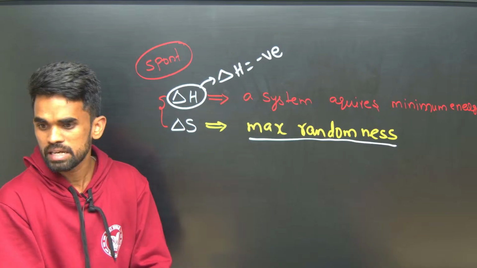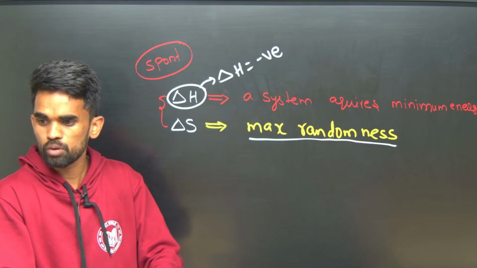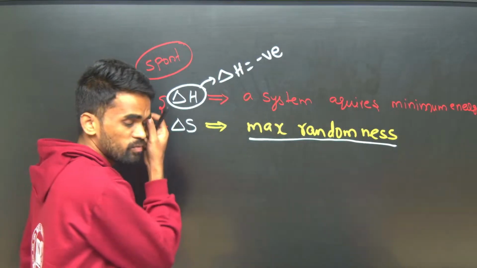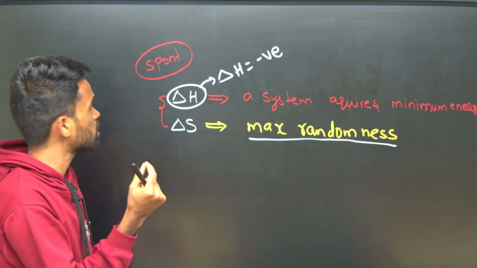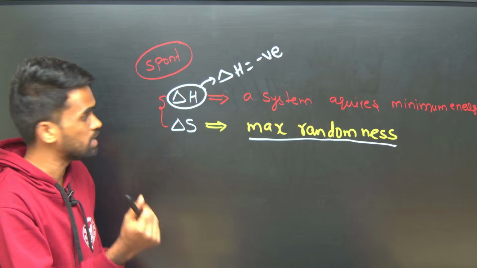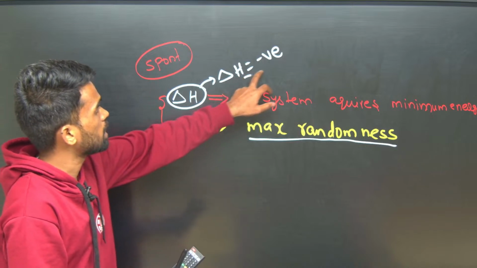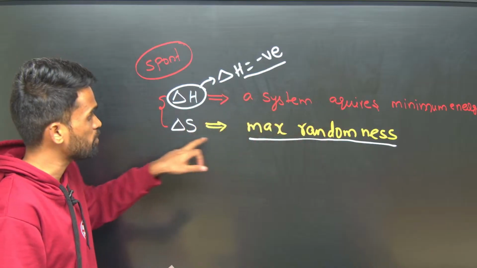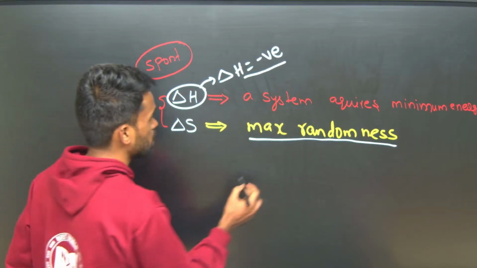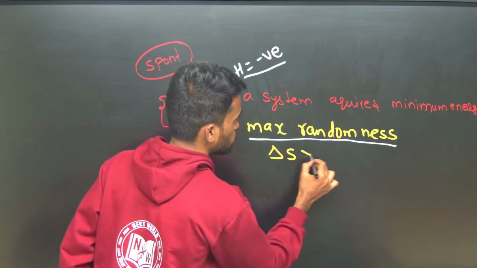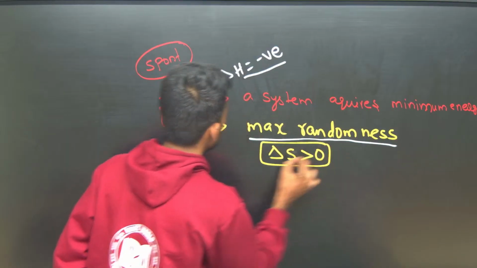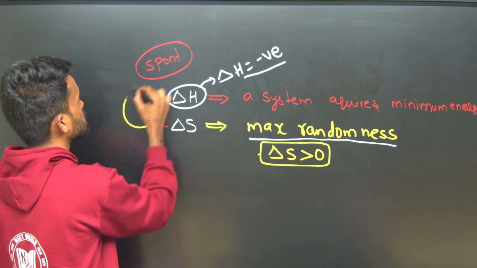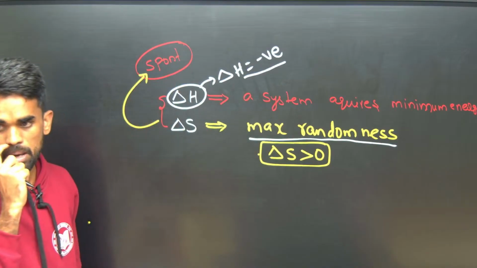So entropy is decreased in the second case, and entropy is increased in the first case, that is the splashing of water. So a spontaneous process should either have delta H negative, meaning lower energy, or maximum randomness, meaning entropy should be greater than 0. So considering both factors, delta H and delta S, we are discussing the spontaneity of a process.